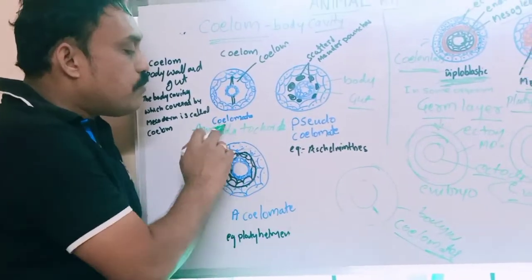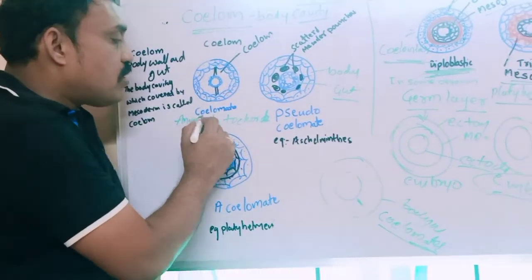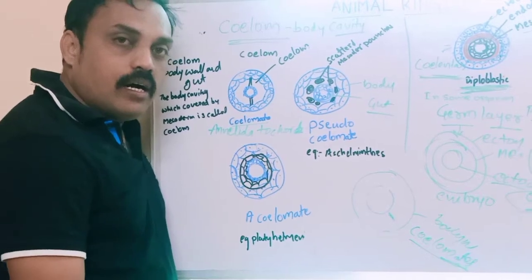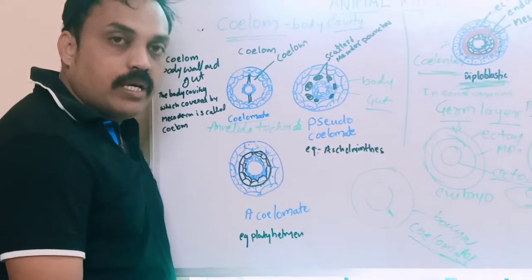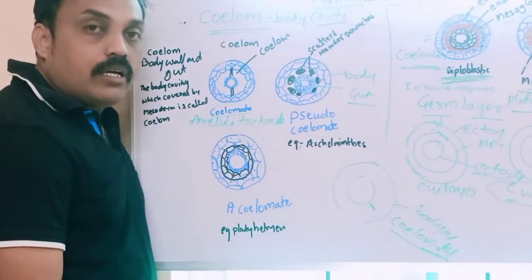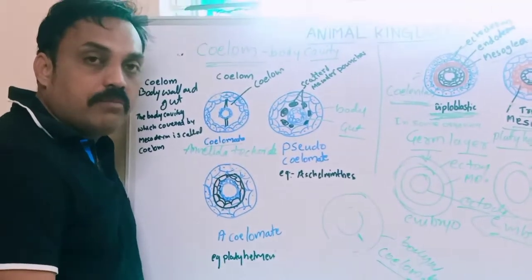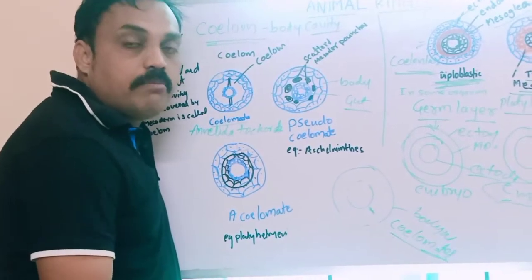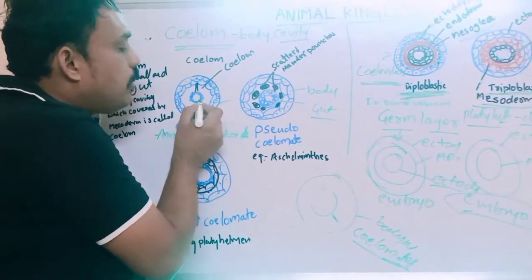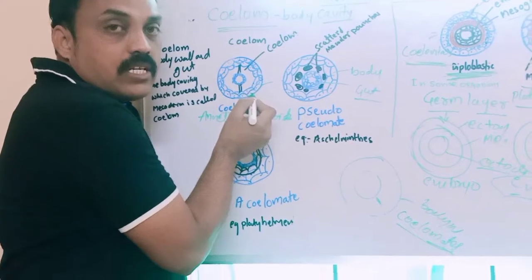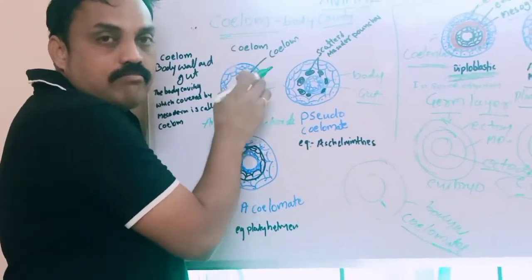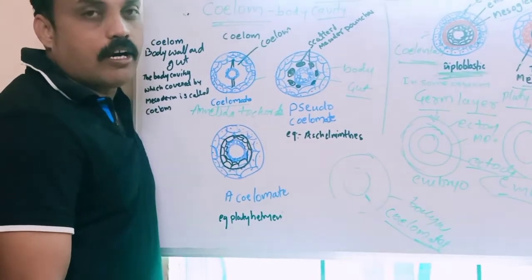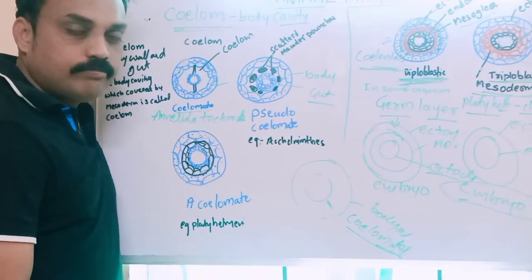Examples are Annelida, Arthropoda, Mollusca, Echinodermata, Chordata, Protochordata, all chordates, amphibians, reptiles; all are coelomates. Gut means digestive system. These are true coelomate organisms.